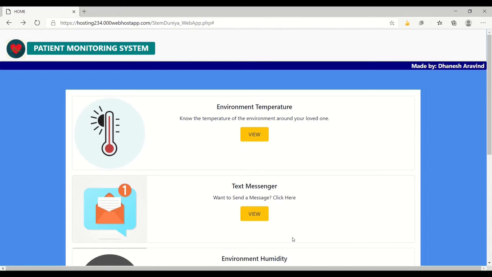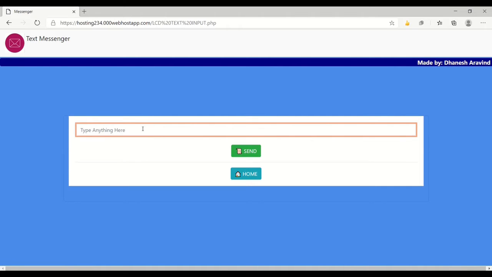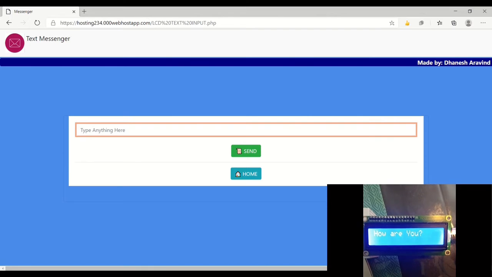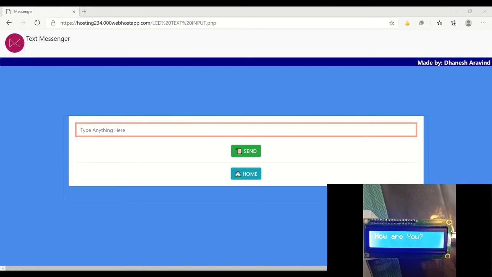To send a message to our loved ones, we can click this view button. Now we have to type the message in the text box. To send this message, we have to click on the send button. As we can see, the message is now sent to the person and is displayed on the LCD screen.